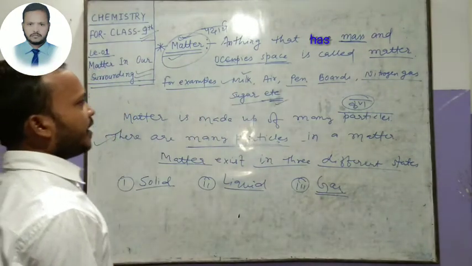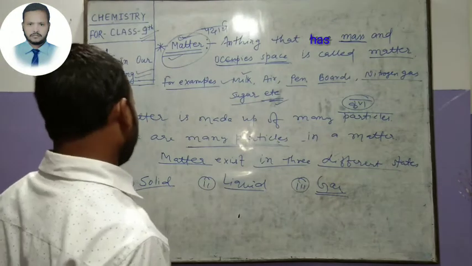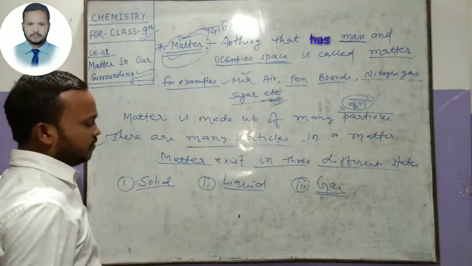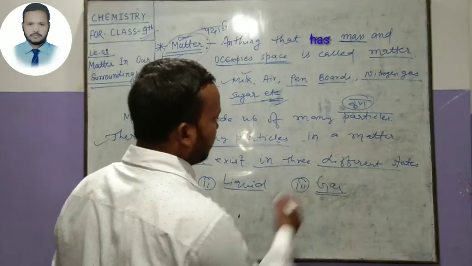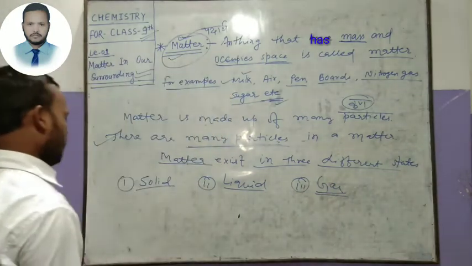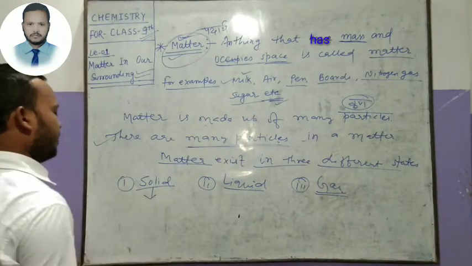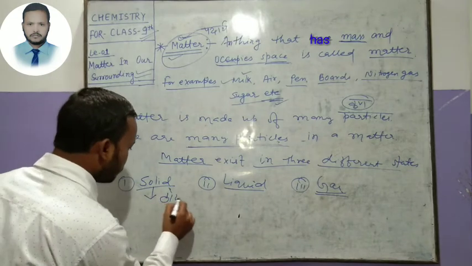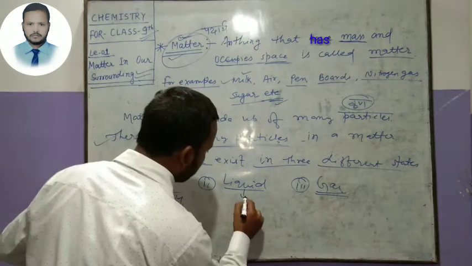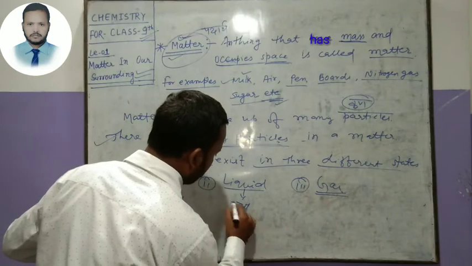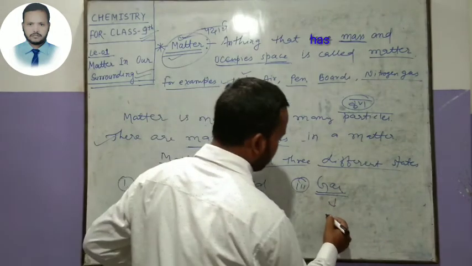Then we can find which are solid, which are liquid, and which are gas. First, I will explain about solid. Solid means ठोस, liquid means द्रव, and gas means gas.